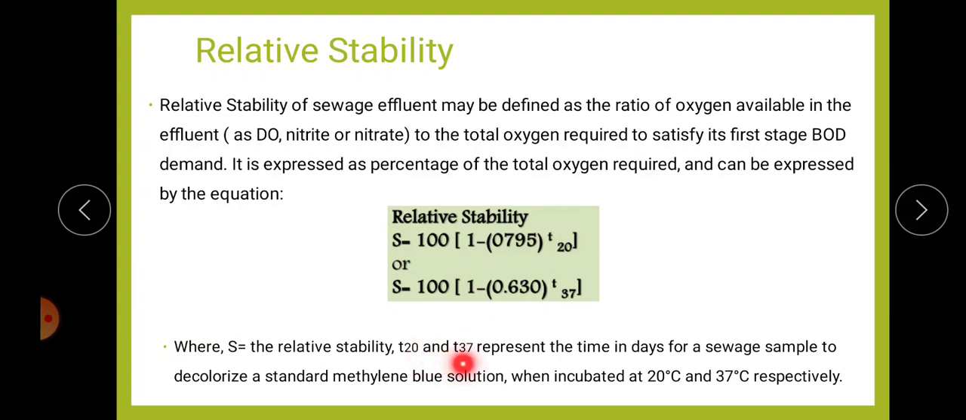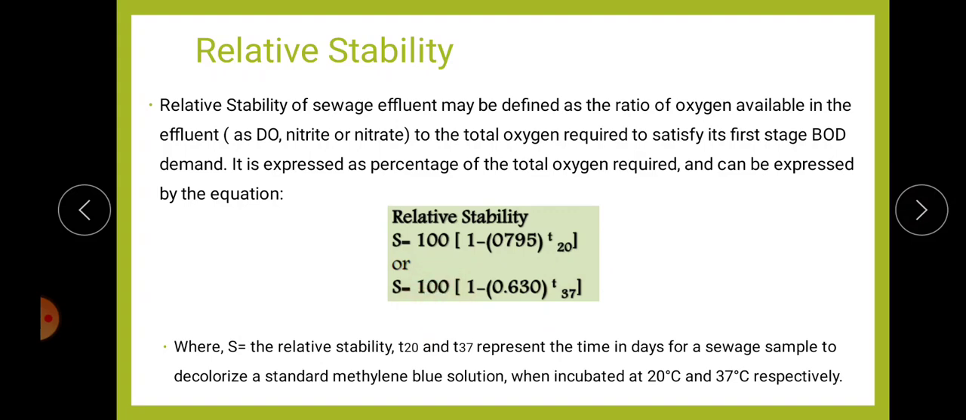That is, T20 and T37 represent the time in days for a sewage sample to decolorize a standard methylene blue solution when incubated at 20 degrees and 37 degrees respectively. If the incubation period is at 20 degrees, we can use this equation to calculate the relative stability, and if the incubation period is at 37 degrees, we can use this equation to calculate the relative stability.